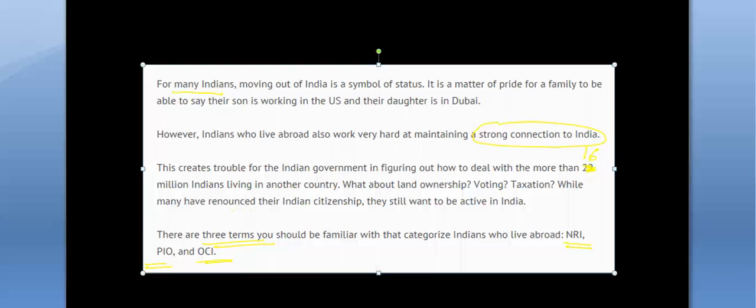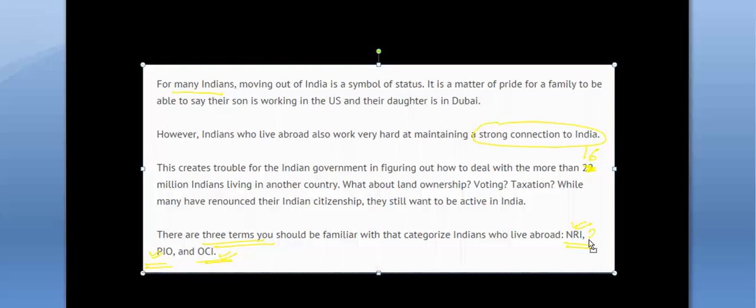For the ease of governing them, and to give them flexibility to come back to India, invest in India, and be a part of the growth of the Indian economy, the government has introduced the PIO scheme, the OCI scheme, and the NRI scheme.